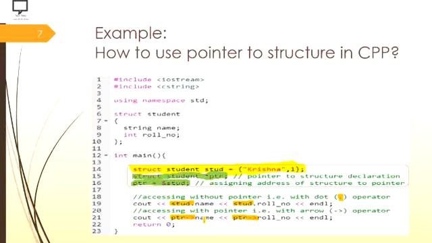The same output, Krishna and 1, will be the output of the second cout statement as well, because with the help of the arrow operator and the pointer variable I am accessing the same value of the structure. So you just execute this code and let's check whether you are getting the same output or not. This highlighted thing is for the dot operator, the next highlighted thing is for the arrow operator, and I hope you are able to understand what I have just explained to you.